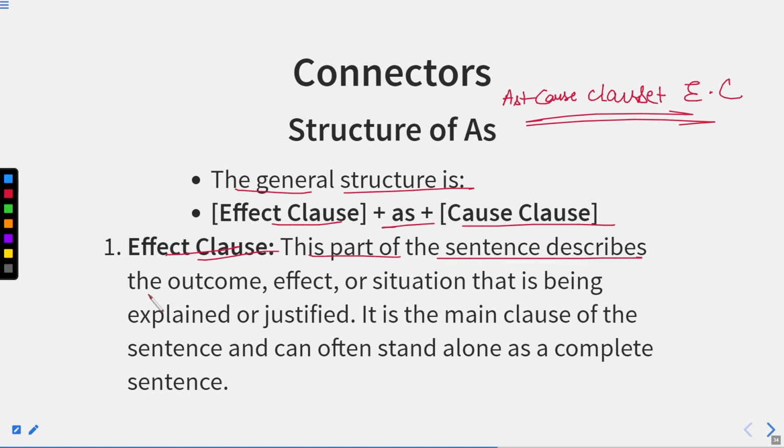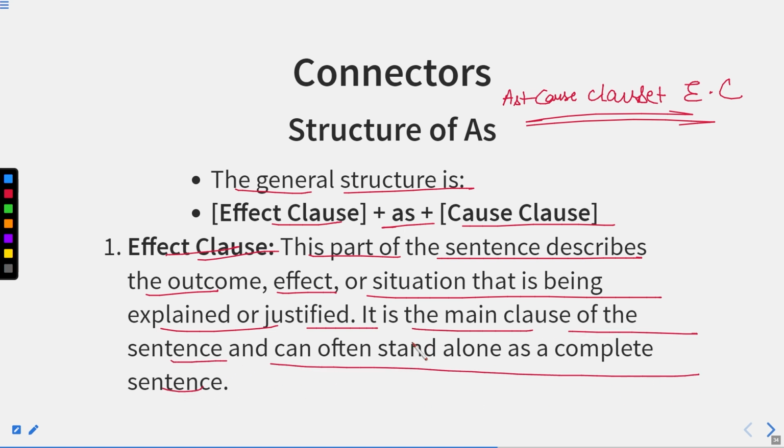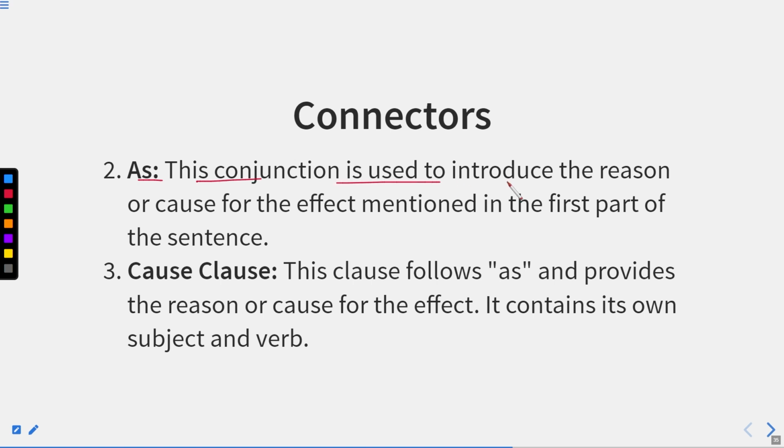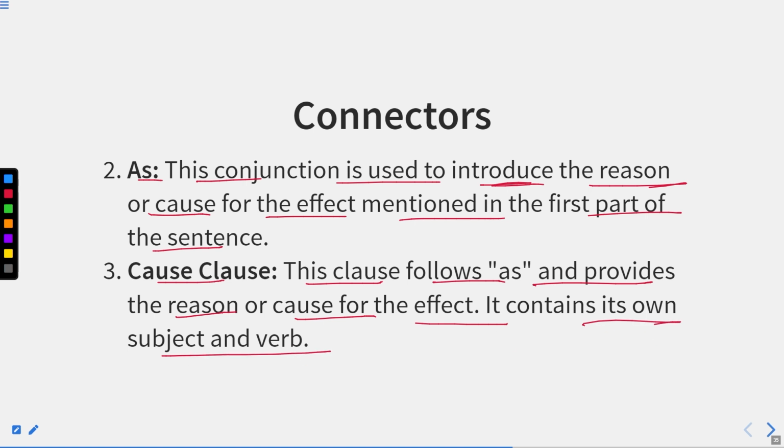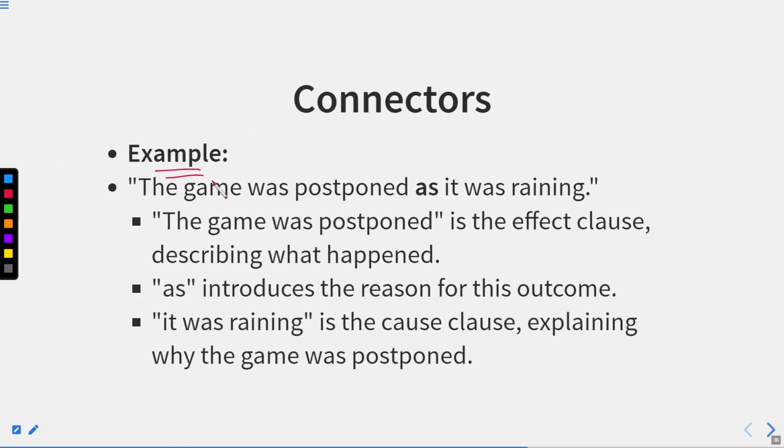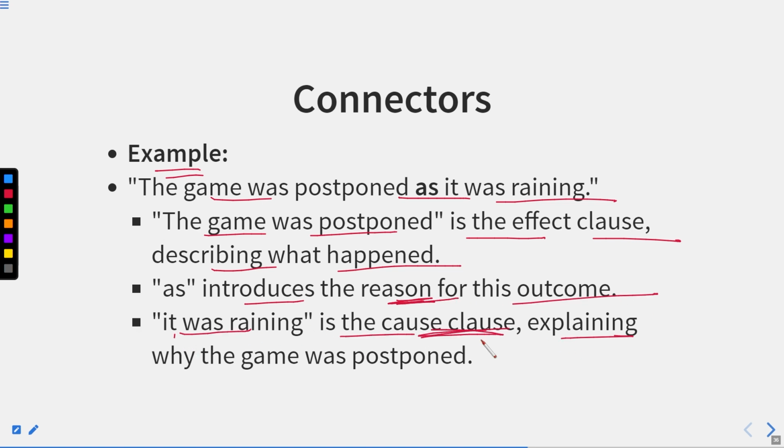Effect clause: this is the part of the sentence that describes the outcome, effect, or the situation that is being explained or justified. That means the result. It is the main clause of the sentence and can often stand alone as a complete sentence. As: this conjunction is used to introduce the reason or cause for the effect mentioned in the first part of the sentence. Cause clause: this clause follows as and provides the reason or cause for the effect. It contains its own subject and verb. For example, the game was postponed as it was raining. The game was postponed is the effect clause describing what happened, as introduces the reason for this outcome, and it was raining is the cause clause explaining why the game was postponed. It means it shows the reason.